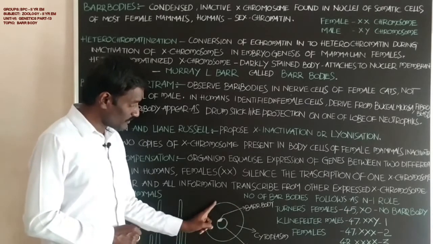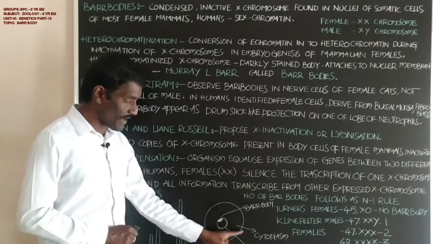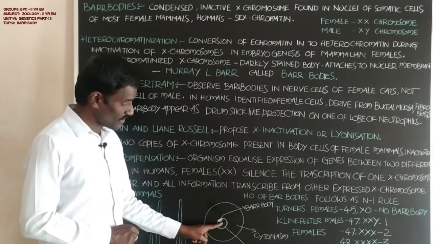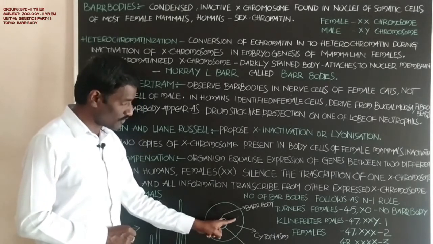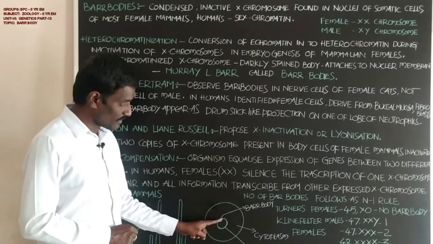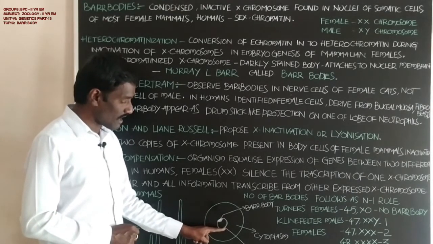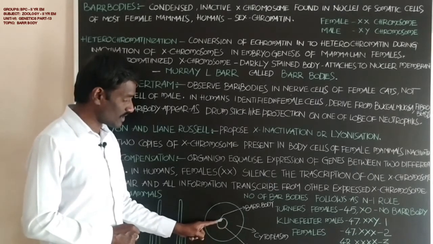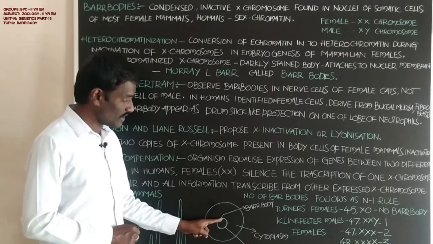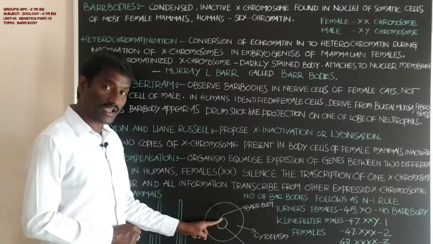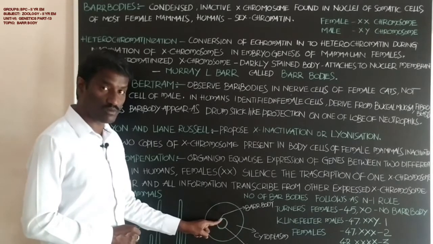Students, if you observe, this is the body cell, the somatic cell membrane, and this is the nucleus, with the entire cytoplasm around it. If you observe the nuclear membrane, the Barr body is attached. The Barr body appears as a dark body-like structure attached to the nuclear membrane. Students, this is the Barr body, the heterochromatinized form of the X chromosome.